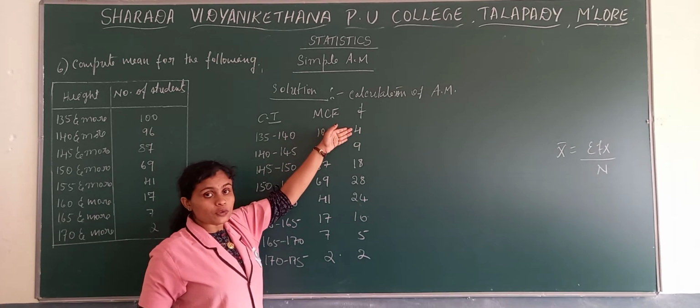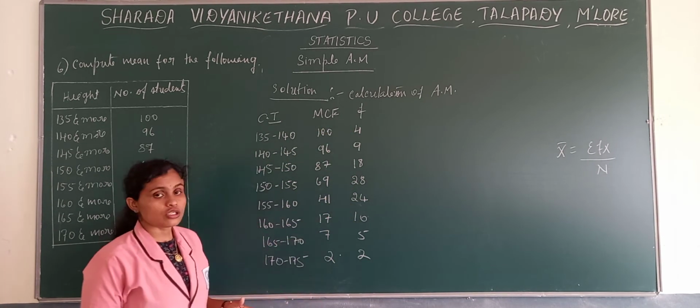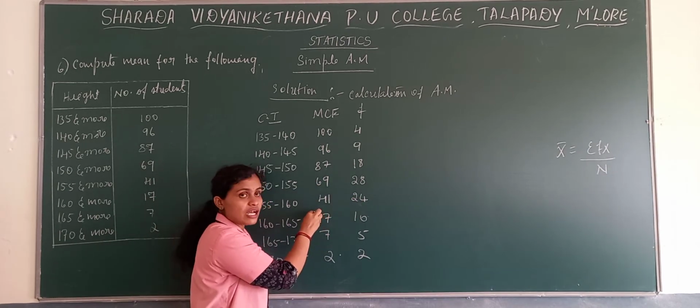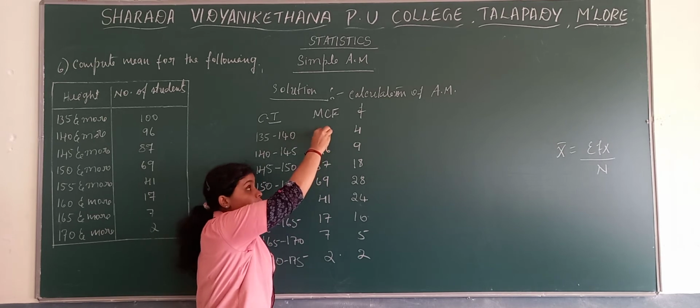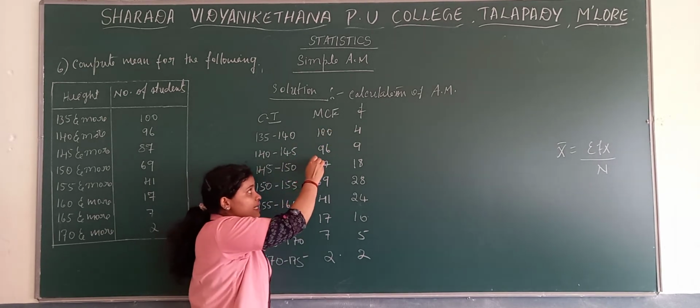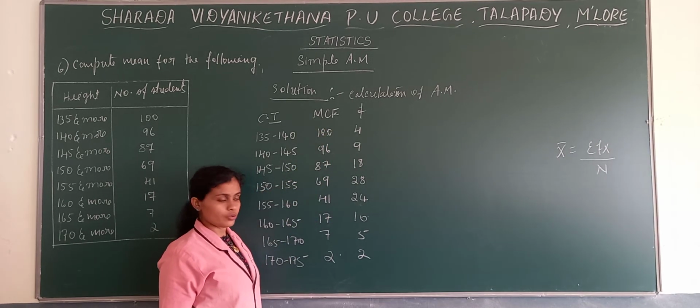From top to bottom we keep on adding the frequencies. So I hope you are clear how to find frequency from MCF: from the upper value we need to deduct the lower value. And from LCF to frequency, we deduct the upper value from the lower value.